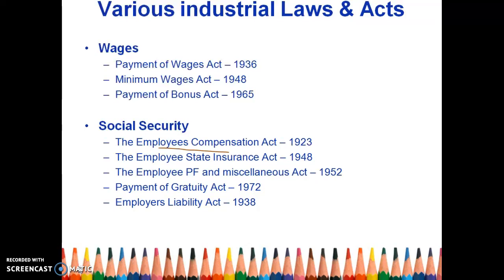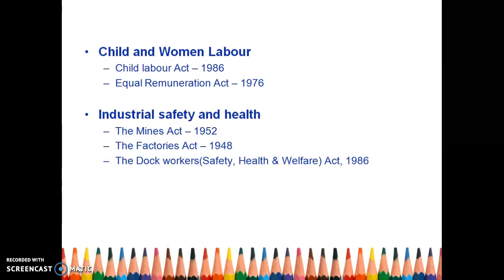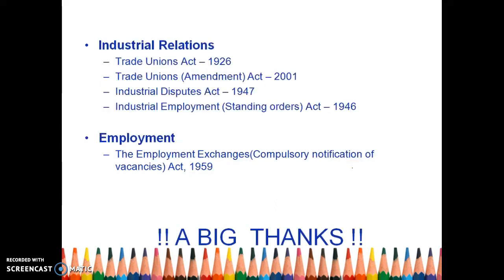Then employers' liability. What is the liability of employers? To provide good working conditions for all its employees, not dangerous working conditions. Then we have child and women labor. Child and women labor, 1986 Child Labor Act. Equal remuneration for men and women, 1976. Then Mines Act. Then we have Factories Act and Dock Workers Safety and Health Act. Who are dock workers? Workers who are working on a port.